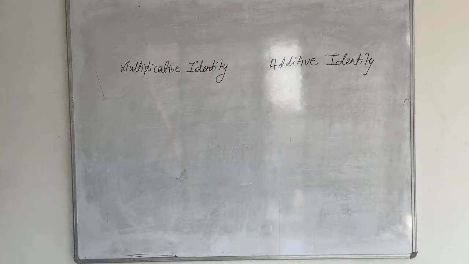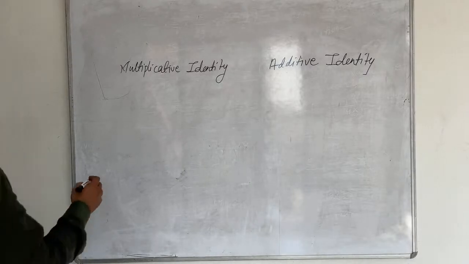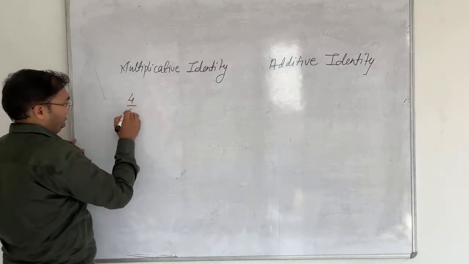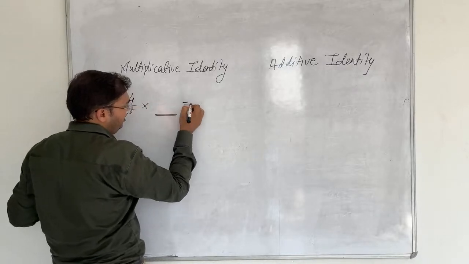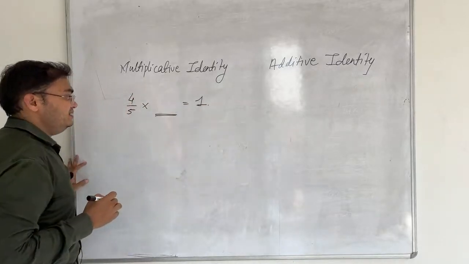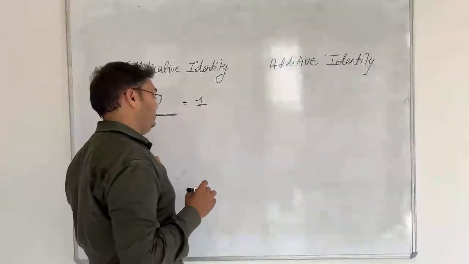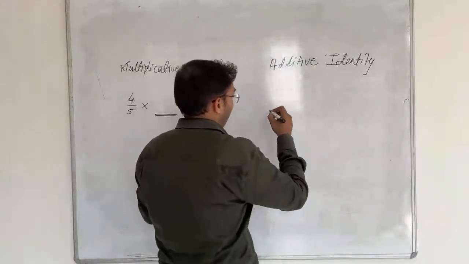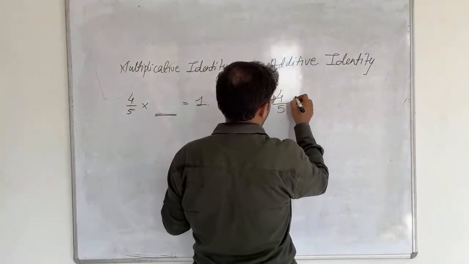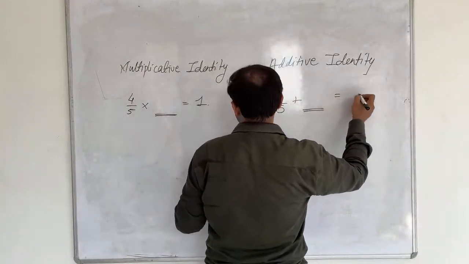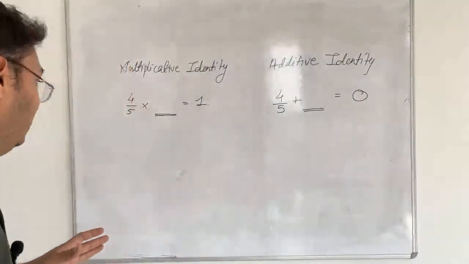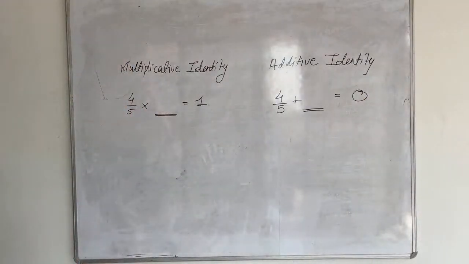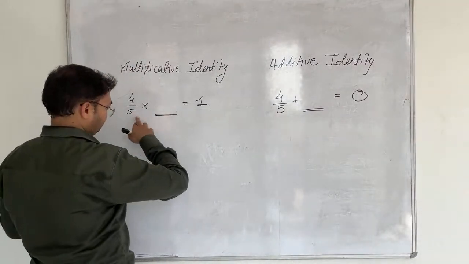For example, if I say 4 upon 5, then this 4 upon 5 I have to multiply with which number to get the answer 1. Same way in the additive identity, this 4 upon 5 I have to add which number to it to get the answer 0. Both have a difference. In the multiplicative identity we want such a number which we multiply with this to get answer 1.